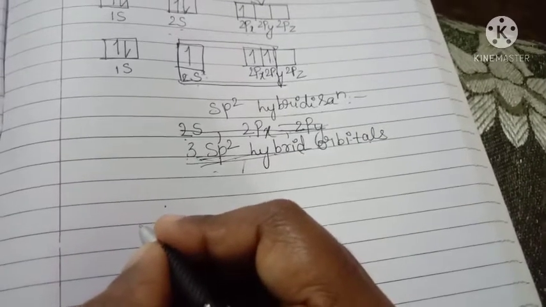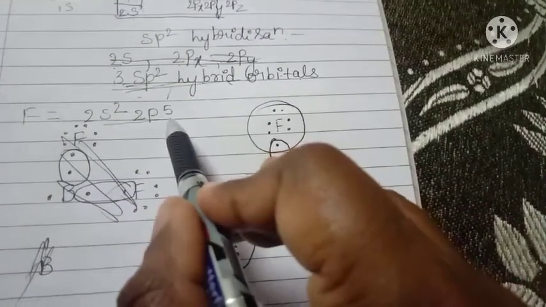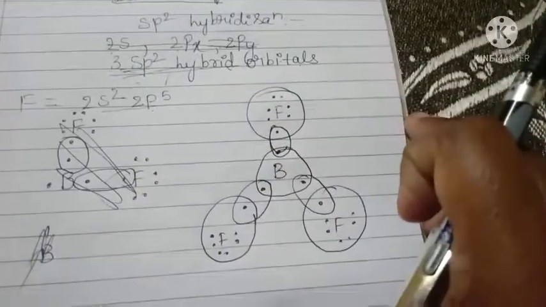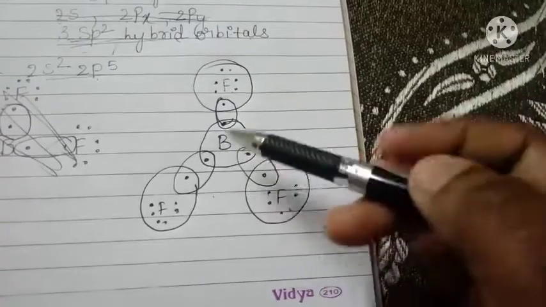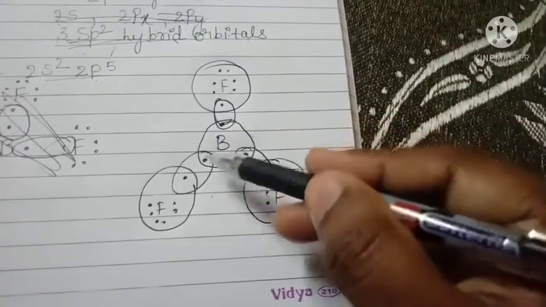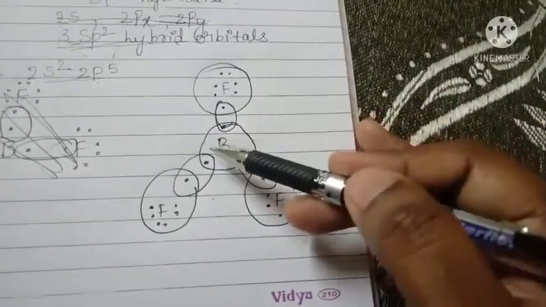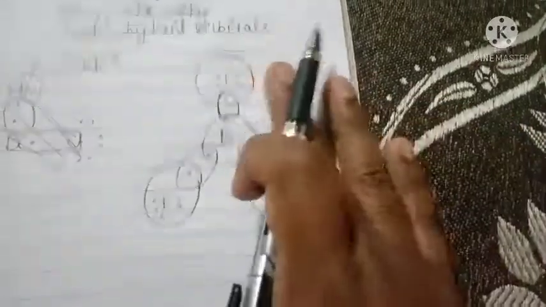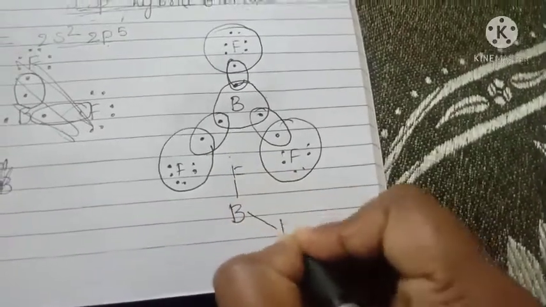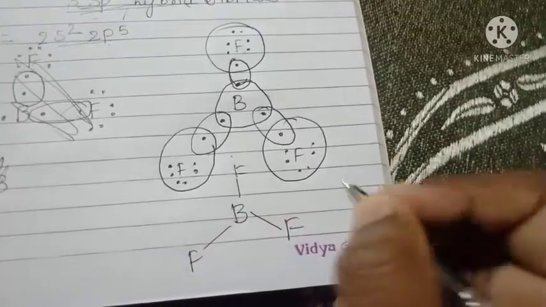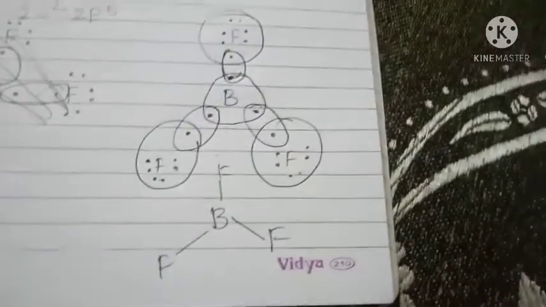How it will form, we have to see here. In the outermost shell 2s2 2p5 there are 7 electrons present, like chlorine. Fluorine also contains 7 electrons. This is the structure. Here boron has 3 sp2 hybrid orbitals that are bonded with the fluorine atoms. This is the structure of BF3, with boron bonded to F, F, F. Did you get it?